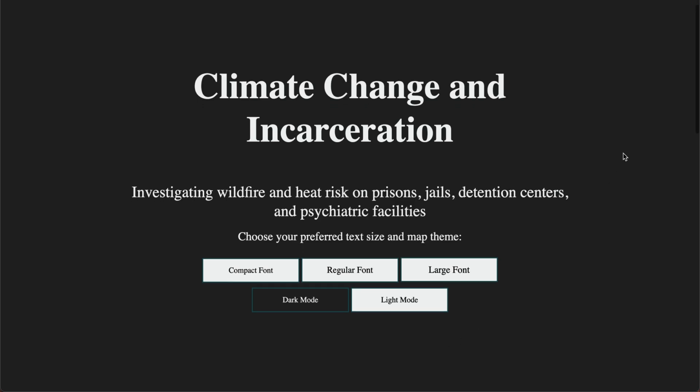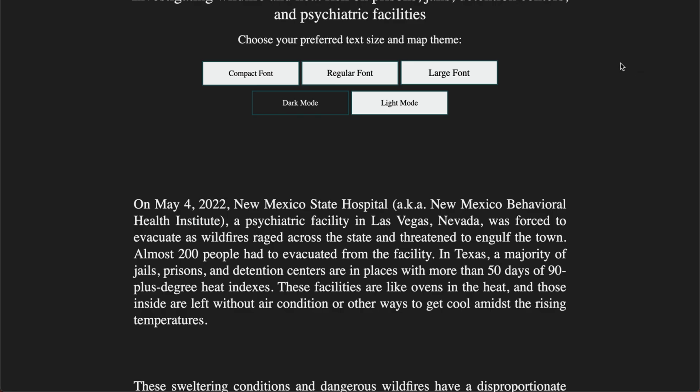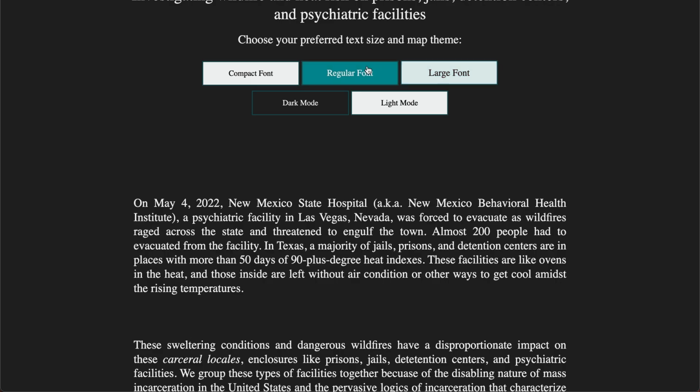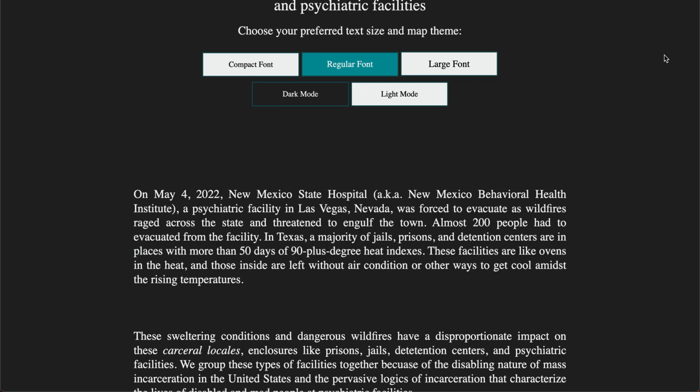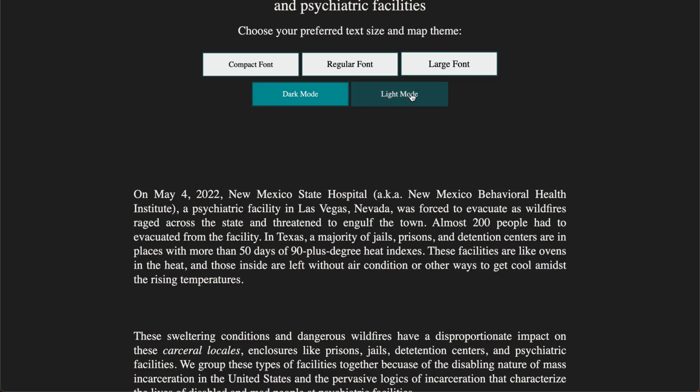So we start off on our opening screen with a font size selection. They cycle through the font sizes and decide that the regular font is what works for them. But since they spend so much time on their computer, they also know that contrast can make a big difference. And so they cycle through the contrast and realize that dark mode is the better contrast theme for them.